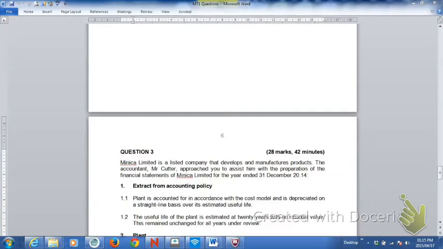FRK 311, feedback on question 3 of module test 1 of 2015. General impressions. Generally, students did not learn this topic at all. The layout and disclosure was done very poorly.